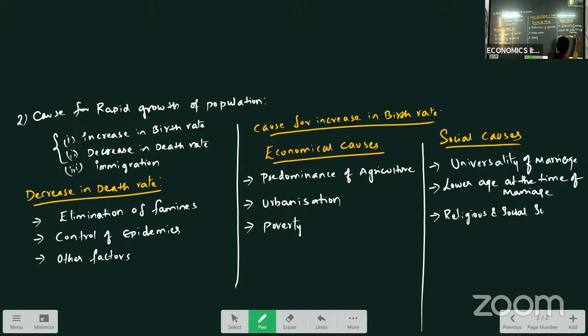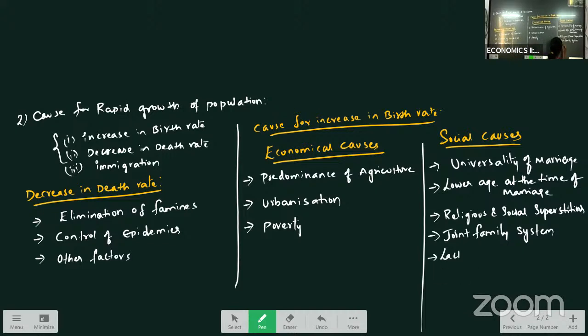Religious and social superstitious beliefs in the country that children are the gift of God. We should have more children, not take the fertility. Means they will prefer to have children because they are given by God. So that with that, increasing in the birth rates. Next is the joint family system. Joint family system, as they are living in the joint family, they don't feel the burden of the children.